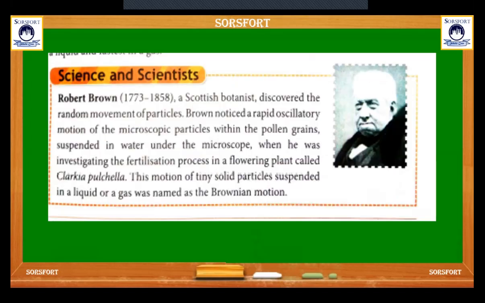So this is about the scientist who gave the idea about Brownian motion. His name is Robert Brown, a Scottish botanist who discovered the random movement of particles. Brown noticed a rapid oscillatory motion of the microscopic particles within the pollen grains suspended in water under the microscope, when he was investigating the fertilization process in the flowering plant Clarkia pulchella. This motion of tiny solid particles suspended in a liquid or a gas was named Brownian motion.